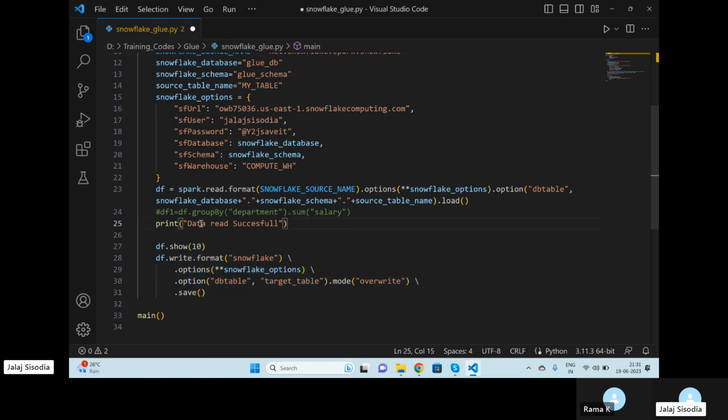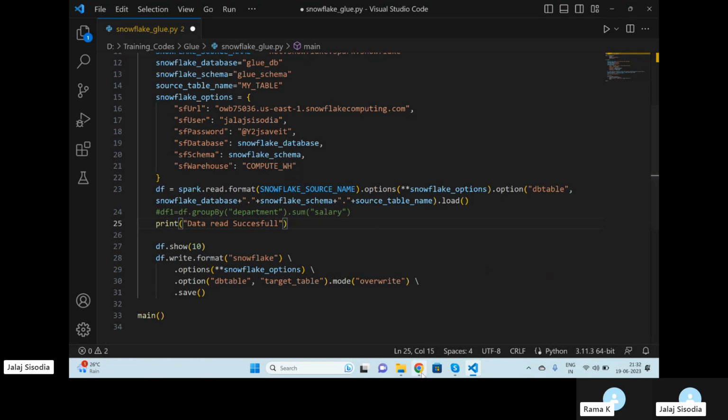In between, all the transformations, all the changes, joins, whatever you want to do, you can actually apply. And usually it's not like we read and then write. Mostly you will have one-side flow only, that you will read from S3, you will transform those, and then you will write it on Snowflake for your analytical purpose. Okay, I have shown you read and write both just for the demonstration purpose, but no need to actually read and then write into Snowflake. Usually we don't do this practice. We only write into Snowflake most of the times.